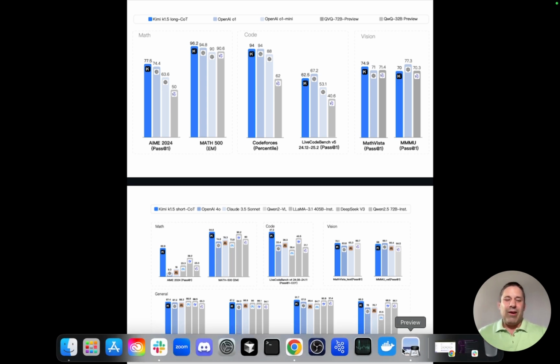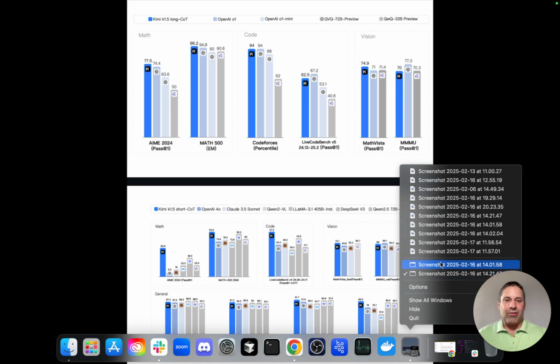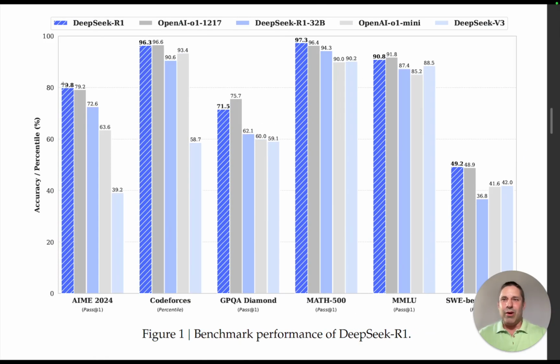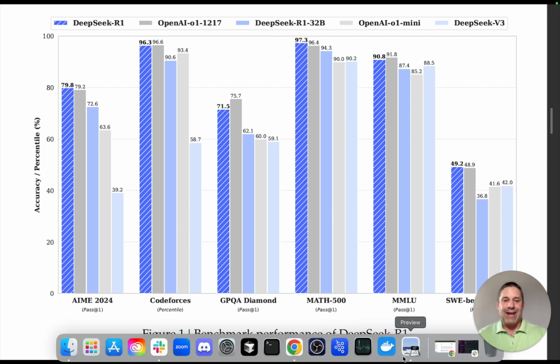But another thing to point out about the benchmarks that they didn't publish, but you can easily see, if you look at DeepSeek's R1 and some of the benchmarks, this math benchmark, this code benchmark, other math benchmark here, and then some of the general reasoning and knowledge benchmarks, DeepSeek's R1 still exceeds them by a little bit, depending on which benchmark you look at, which is probably why they didn't publish that.